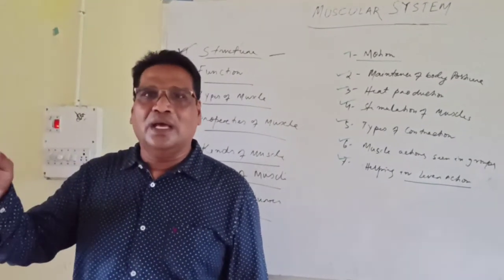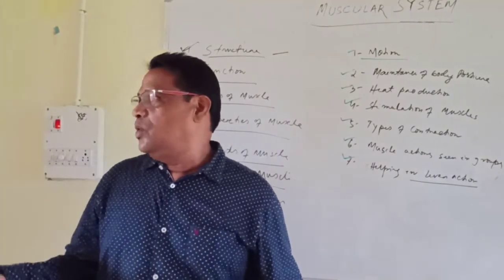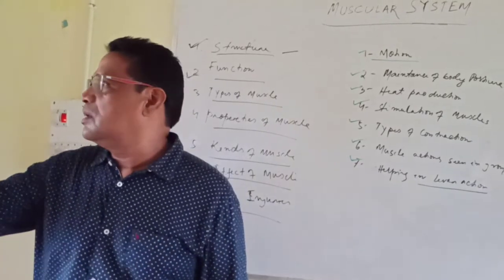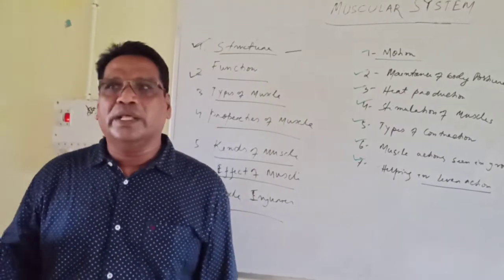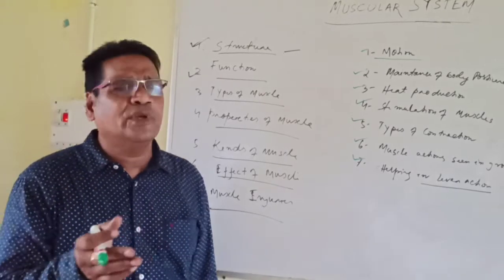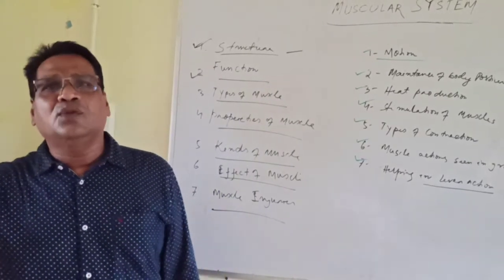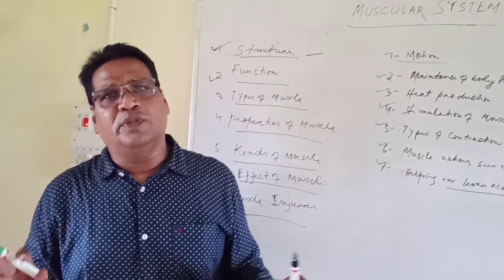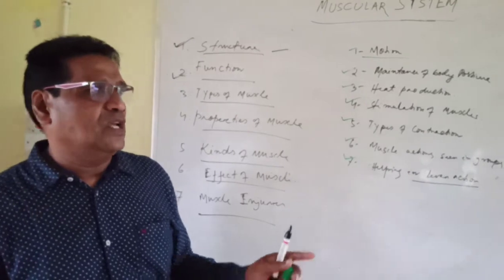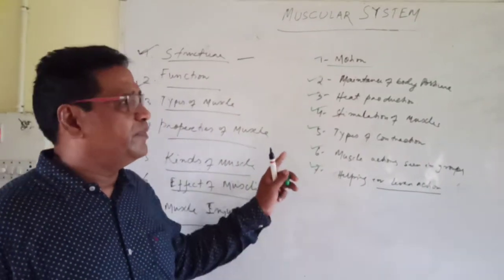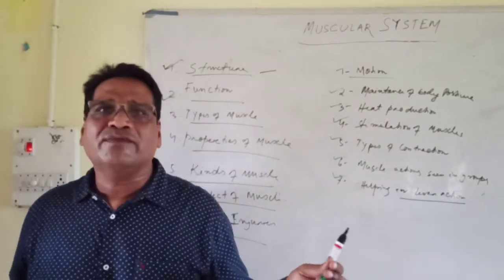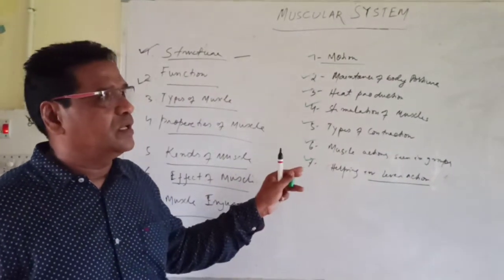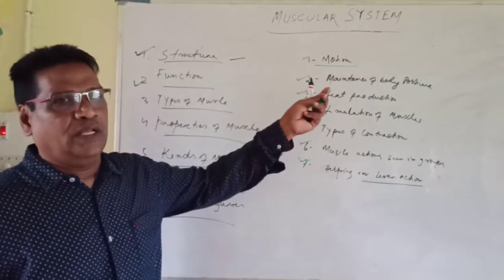Next is strong movement, like heavy movement: weight lifting, or running the 100-meter run in the field, or playing football and kabaddi. Different major games you are playing. Also, you are helping your fathers in field work, plowing, etc. That is all types of motion, movement of the body, externally or internally. In the field of physical education, you are playing different games and performing well. That is motion, and this motion is due to the contraction of the muscle.